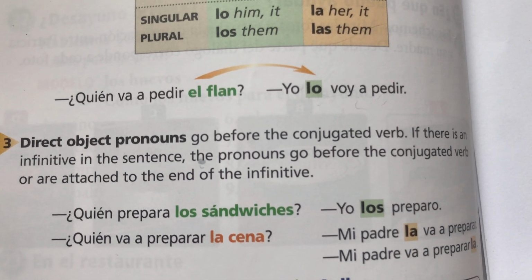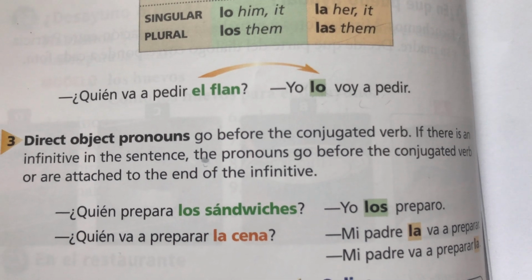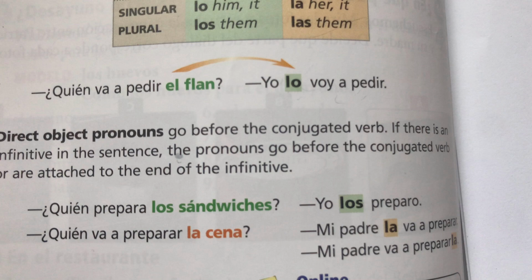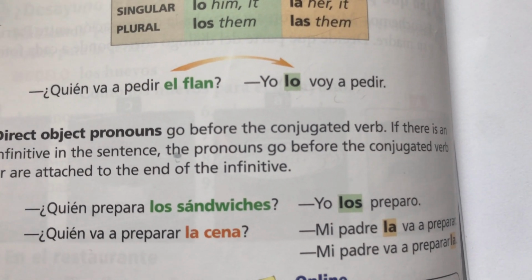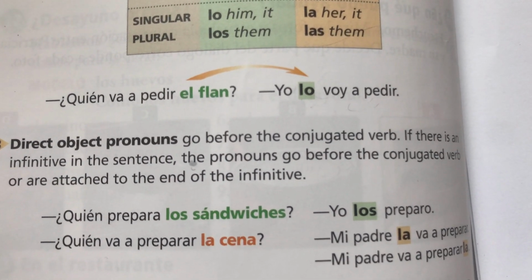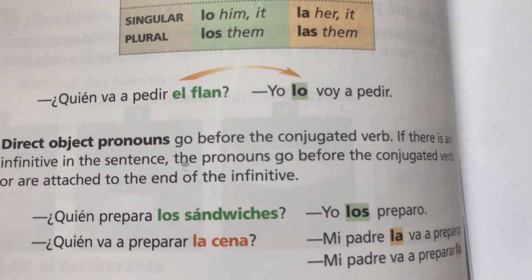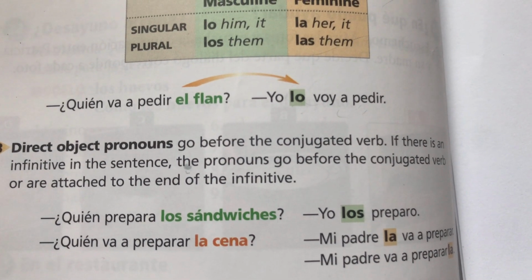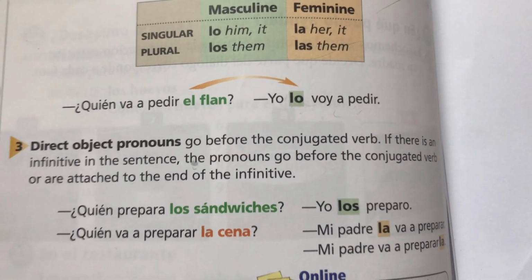Then he says, yo los preparo. I them prepare. Okay, that los is that direct object pronoun. You could say yo preparo los sándwiches, but when you drop off the sandwiches and change it to los, you put the los where it is, because the rule is that it goes before the conjugated verb, or it's attached to the end of the infinitive.